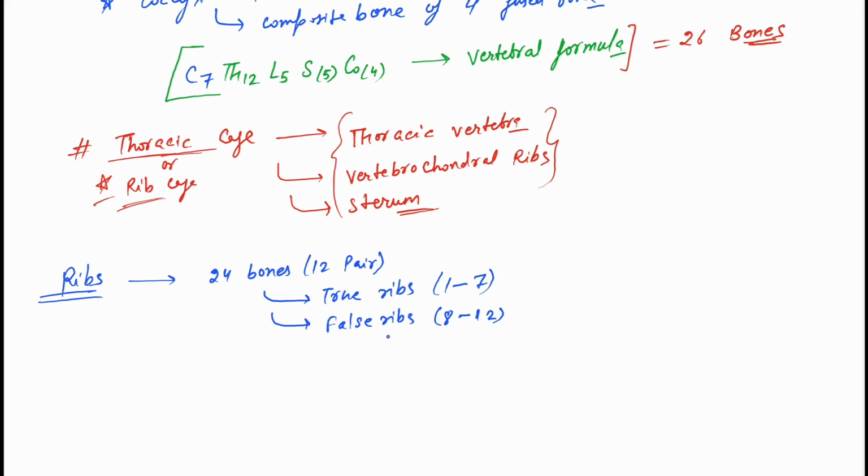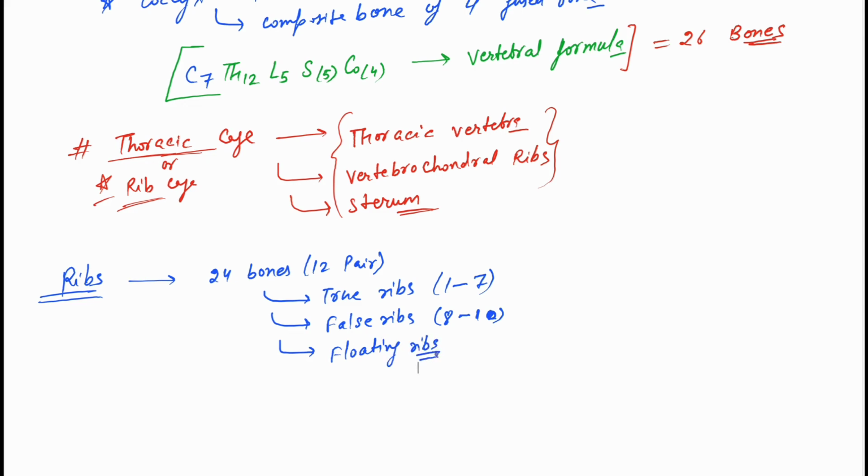Or some classify the false ribs further: false ribs are 8 to 10, and the two more are floating ribs.